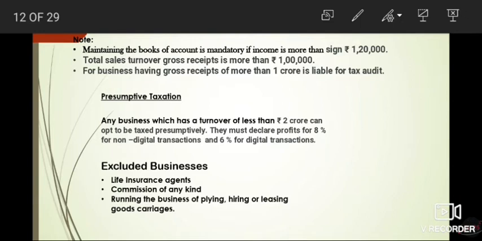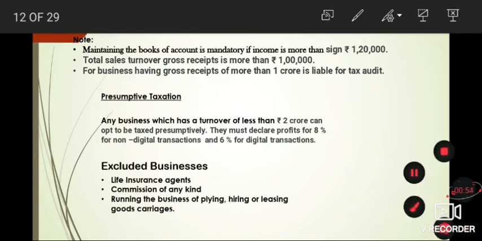Now here we have certain businesses that are excluded for opting this taxation provision. The first one is the LIC agent, the life insurance agent. Then the case of commission of any kind, or if you are running the business of plying, hiring or leasing goods carriages, then in all these cases you can't use the facility of presumptive taxation, and you need to do everything. You need to maintain the books of account and follow all the provisions completely.